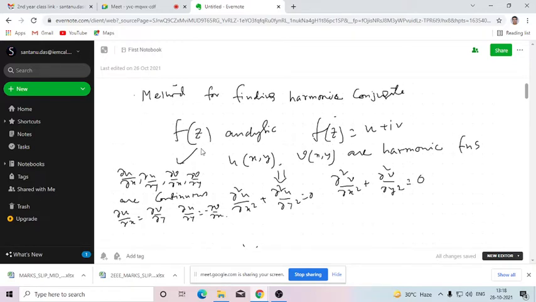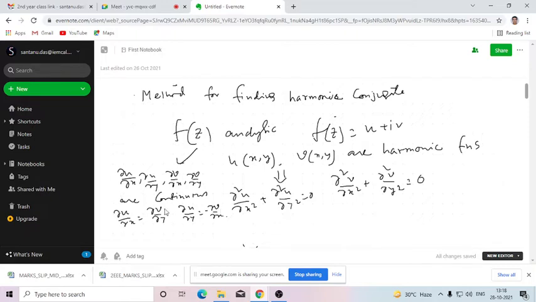So there are two parts actually. One is the analytic function part, and this is the harmonic function part. You know that both are inclusive. That means if a function is analytic, there are certain conditions for which its real and imaginary parts will be harmonic. If the function f(z) is analytic, then the consequences are that all four partial derivatives, del u/del x, del u/del y, del v/del x, del v/del y, are continuous, and the partial derivatives will satisfy the Cauchy-Riemann equations.